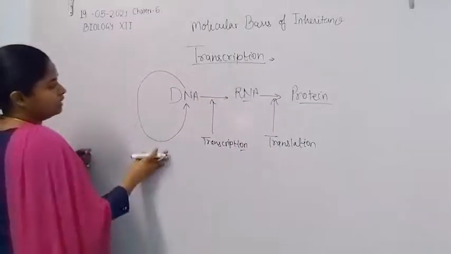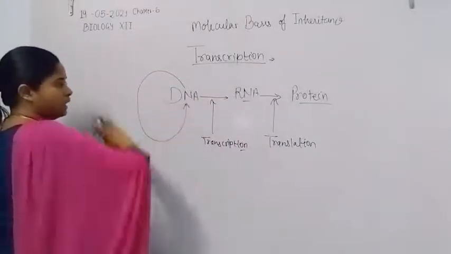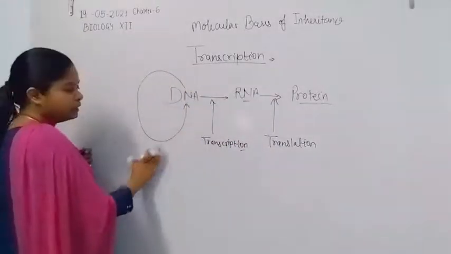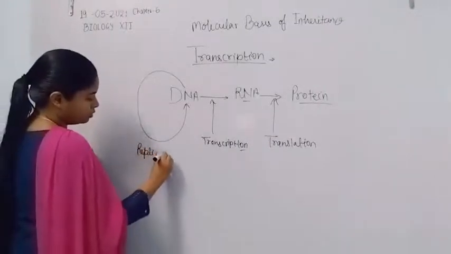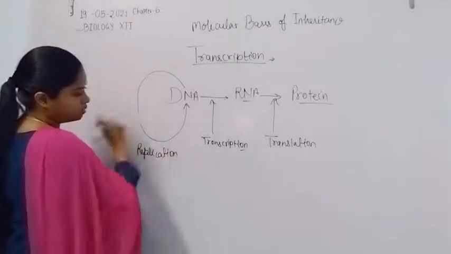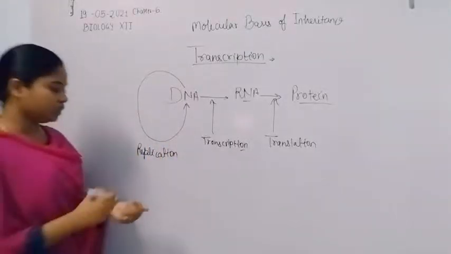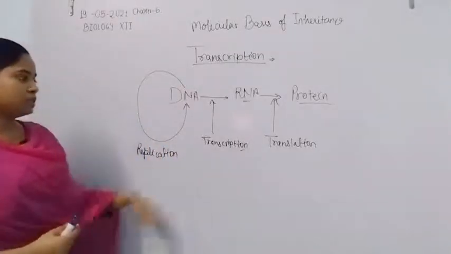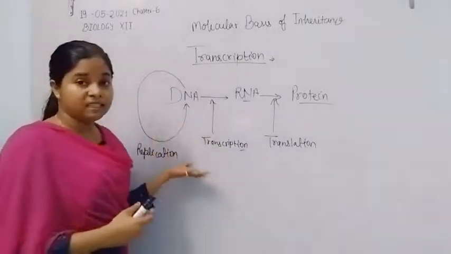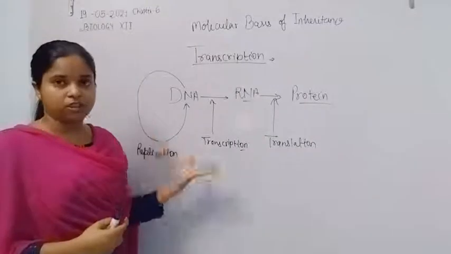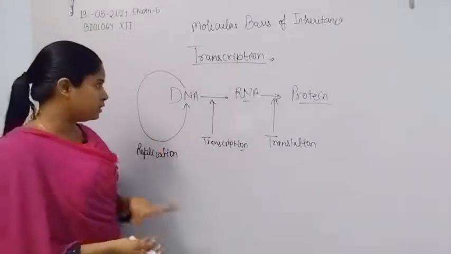And DNA synthesized from DNA is known as DNA replication. So this is the central dogma hypothesis that was given by Watson and Crick.